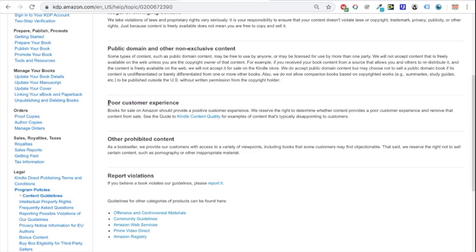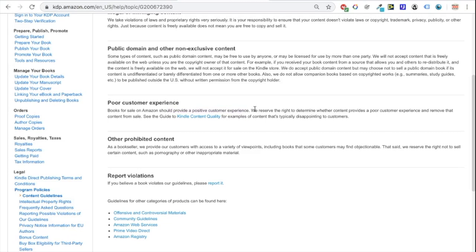So, poor customer experience. This is probably referring to those people who are automating books and just creating really, really bad quality books. Those people who say this is a wine record book and there's a picture of beer on the front. Those kinds of things are just going to get you banned from KDP, or they're going to limit your publishing or something like that. They're just going to close your accounts because you're creating really bad quality books. So books for sale should give a positive customer experience, which is what I believe in as well, and we reserve the right to determine whether content provides a poor customer experience and remove that content from sale.